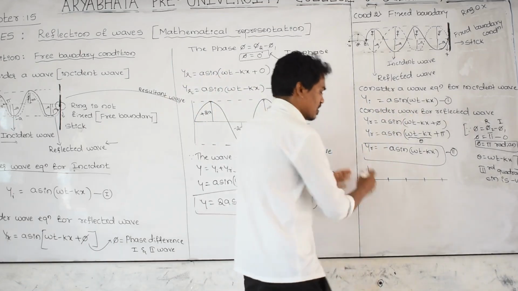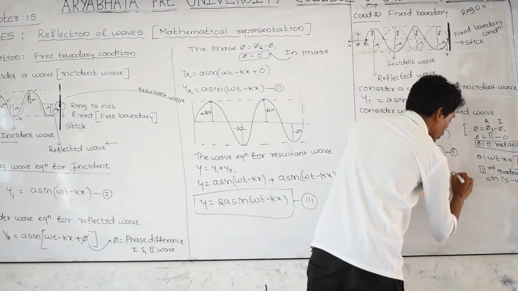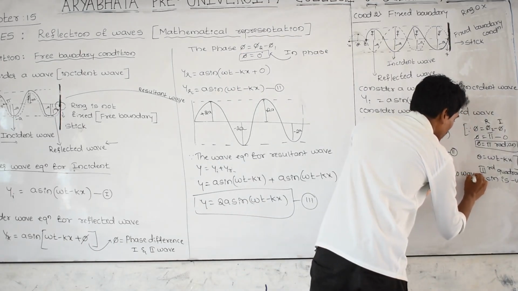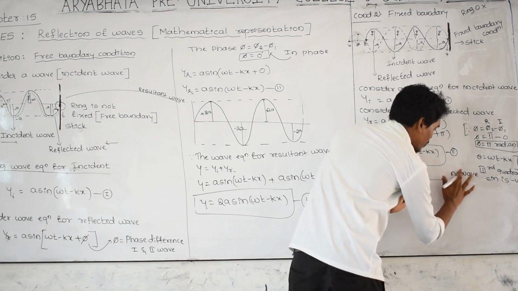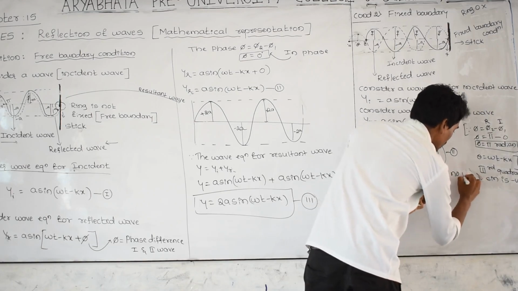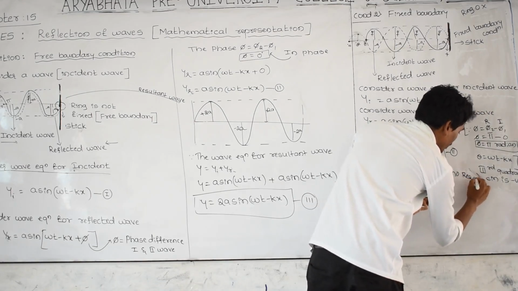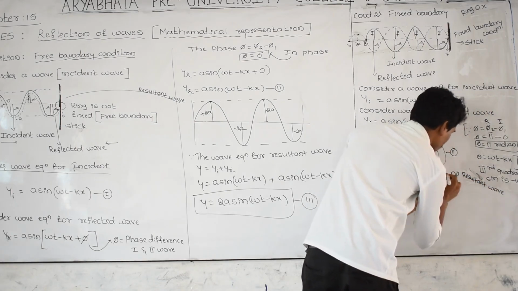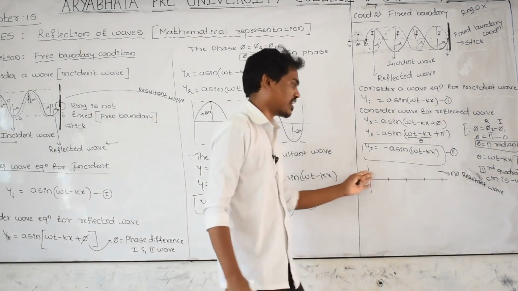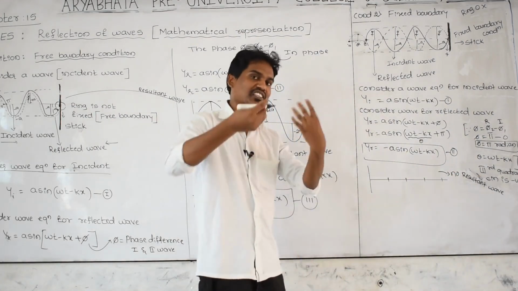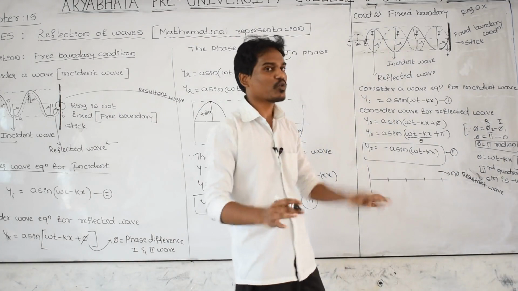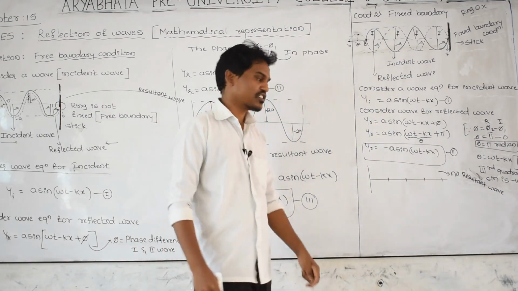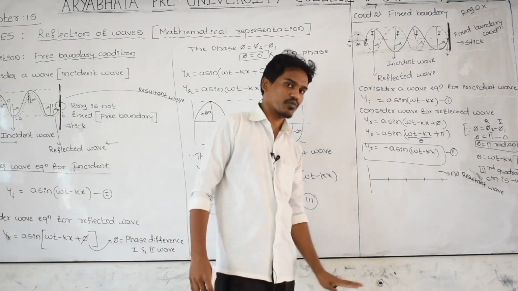As a result, there is no resultant wave. Therefore you are getting this: there is no wave, the wave energy gets cancelled because reflected and incident both get destroyed with each other, cancelled with each other, there is no wave.